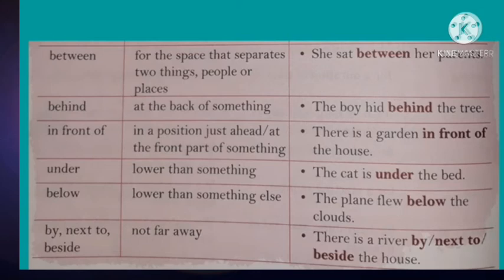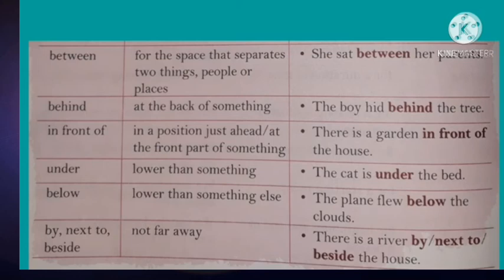Under, lower than something. Example, the cat is under the bed. Below, it means lower than something else. Example, the plane flew below the clouds. By, next to, or beside. It means not far away.